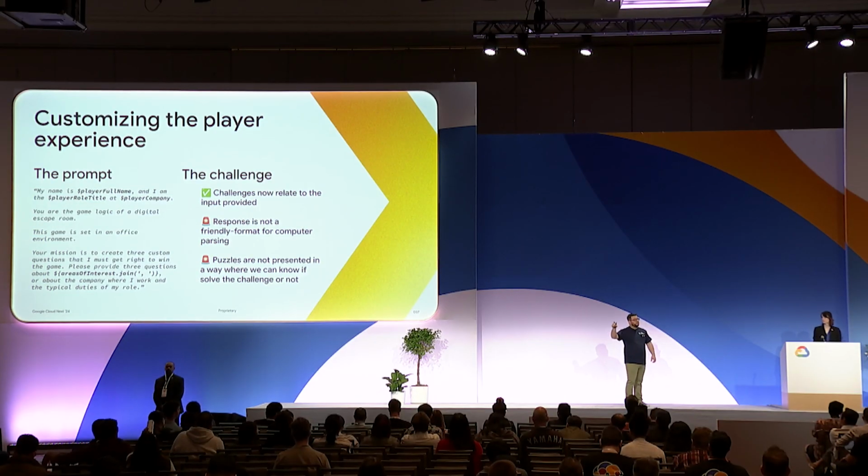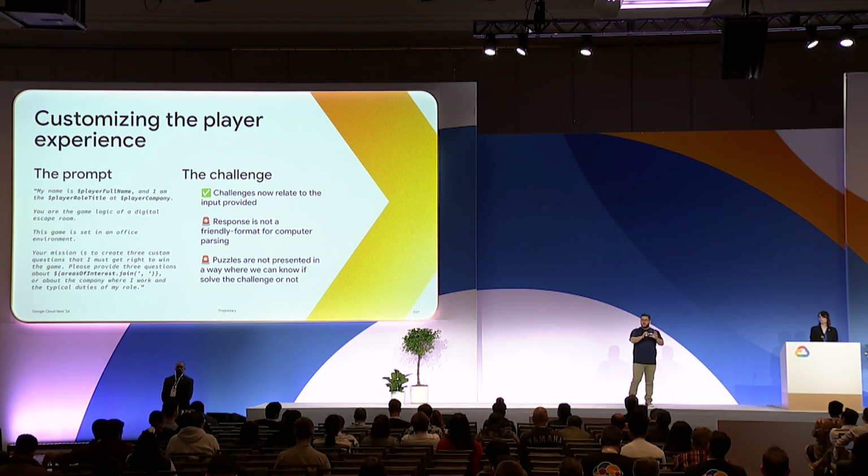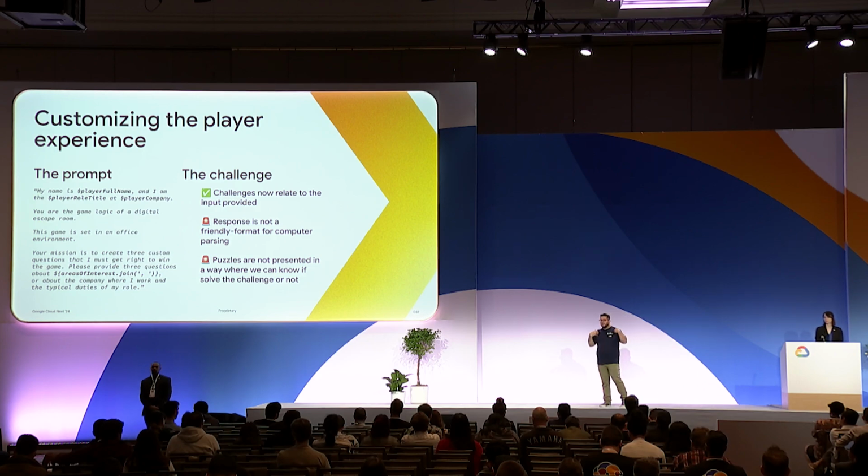That said, this prompt still presents a few challenges in the results that it's going to give me, and we're going to see those results in a second. Great news. The challenges now relate to the input provided. They're customized. I'm going to get questions that are particular just to me as Jorge Coca, but if someone else is playing that game, Joanna, John Doe, whoever, they're going to get a different gaming experience. That said, the response is still going to be open-ended and not JSON formatted. And the puzzles presented still are not going to give us the solution or the right answer.